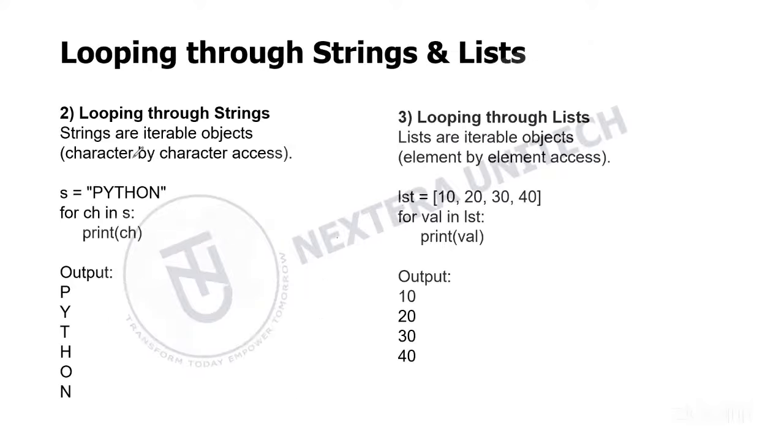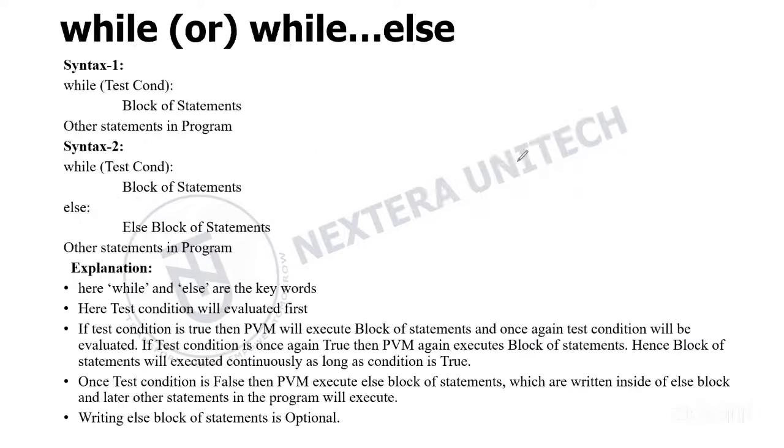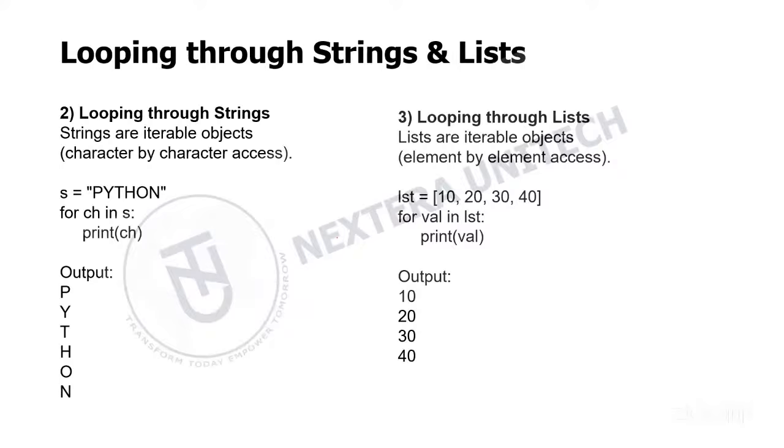And then we've learned about looping through strings and looping through lists. So you can use the for loop to loop through a string by accessing character by character, and also you can loop through a list by accessing element by element. So each character will be accessed inside a string and each element will be accessed inside a list. So that is what we've learned today.